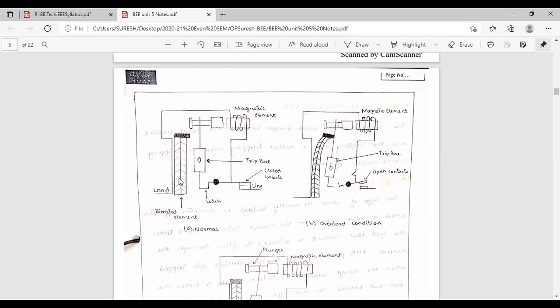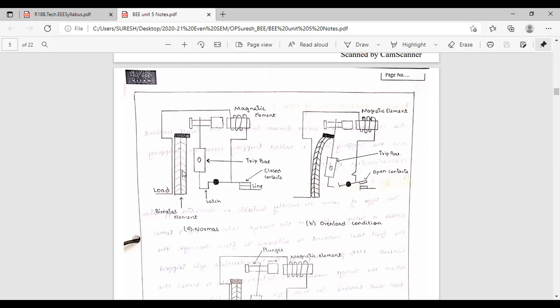Nickel and aluminum will not have the same temperature coefficient. Are they both having the same temperature coefficient? No, sir. So we are using two different metals having different temperature coefficients. If you heat these two metals, one will heat quickly, and the other will reach a different temperature. Then the strip will bend due to the difference in temperatures. We use this difference for the heating element here. This is called a bimetallic strip.